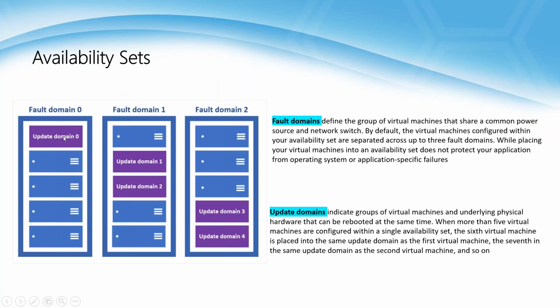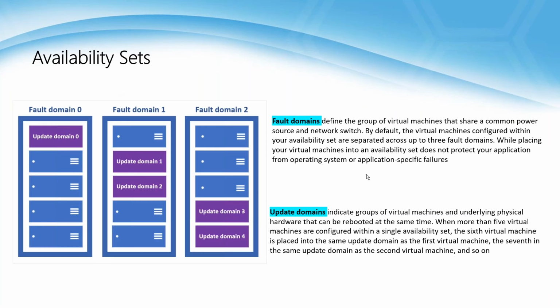Including this, total 5 replicas we are maintaining. Suppose if there is any issue with this update domain, still we have 4 more replicas, so that your application will be safe. There won't be any impact for users. Entire this term we can call it as availability set.